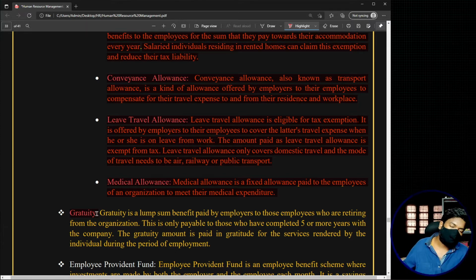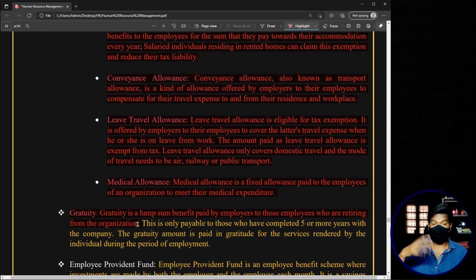But in certain cases, based on the organization, you may see, but generally you will not be seeing any component relating to gratuity. But it is also considered as a component of the salary structure or compensation, because that is also a kind of payment that organization is planning to give you. Okay, now gratuity is a lump sum benefit paid by the employers to the employees who are retiring from the organization. Now, retiring doesn't always mean after 60 years and all these things.